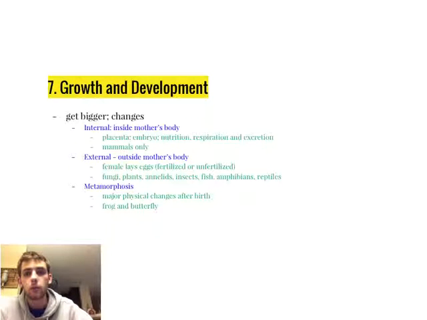External development will be when it occurs outside of the mother's body. So the female will lay eggs, fertilized or unfertilized, and then all of the growth and development will occur outside of the mother. So things like fungi, plants, annelids, insects, fish, amphibians, reptiles, pretty much everything else except mammals. And then we also had this idea of metamorphosis. This is when major physical changes will occur after birth. And so the best examples are frogs and butterflies, going from different stages of their life cycle. They metamorphosize, and they don't look anything like they do when they are first born.